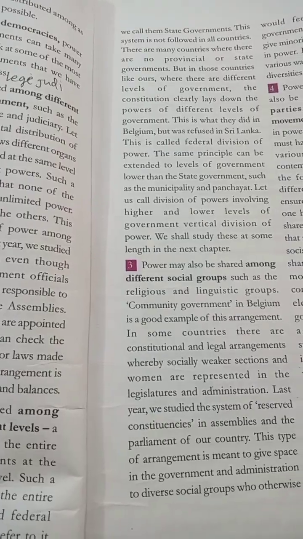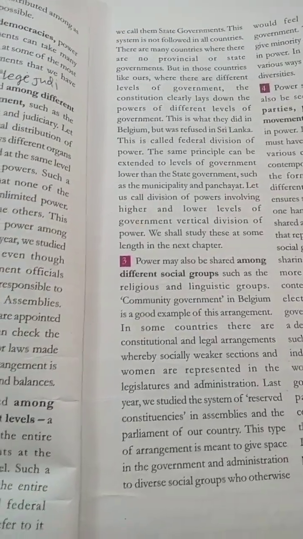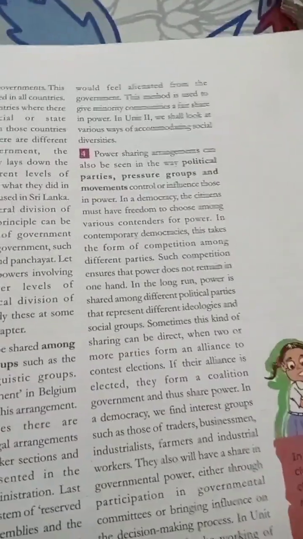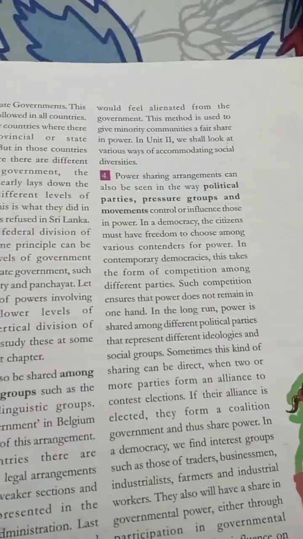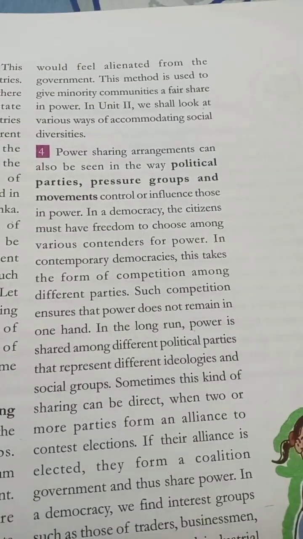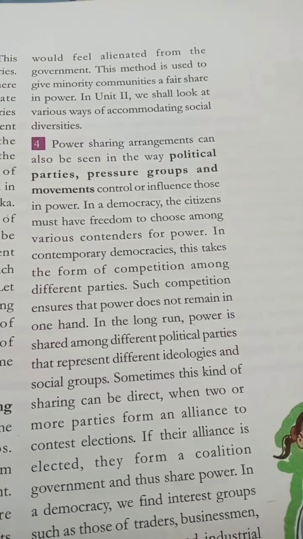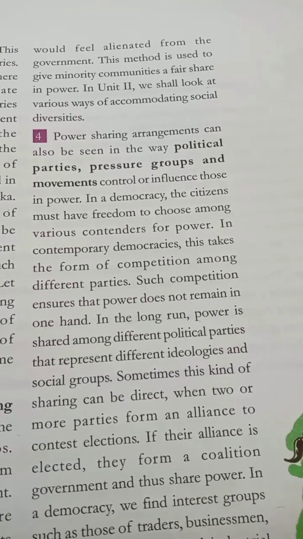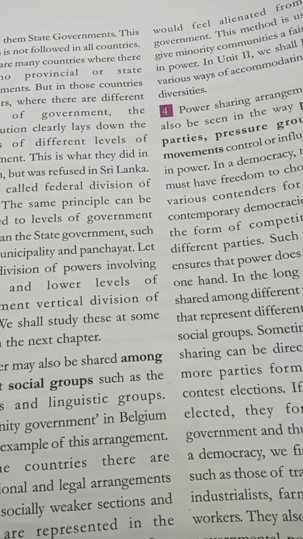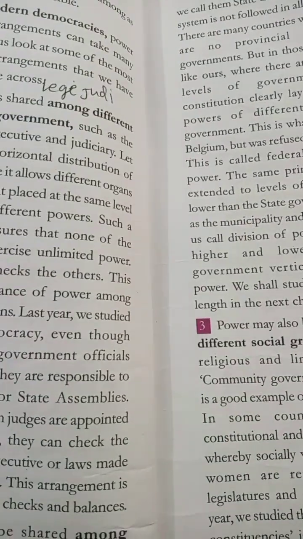In which form of power sharing is community government discussed? You will tell that it is the social groups. And then in which area are coalition government and alliance discussed? You will tell the power sharing among the political groups. So obviously there are some questions that can be framed in this area, and I hope you are understanding well how to prepare the questions.